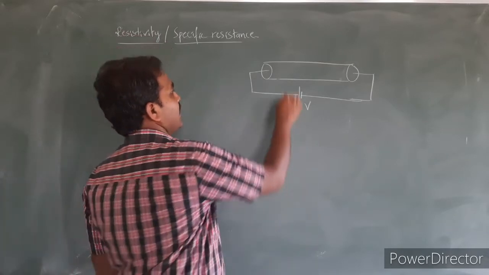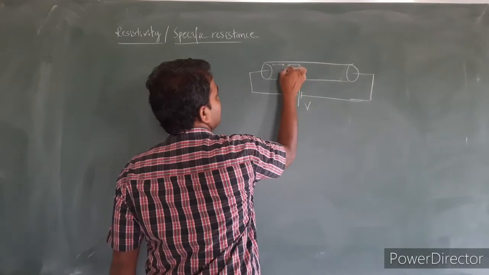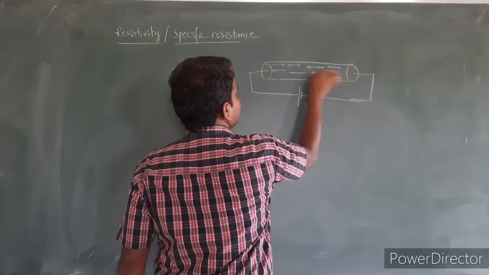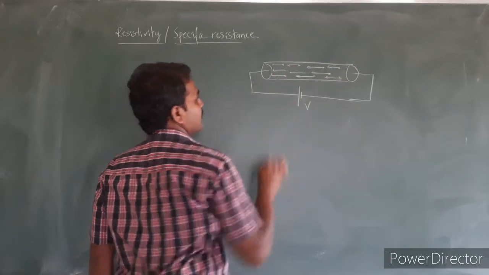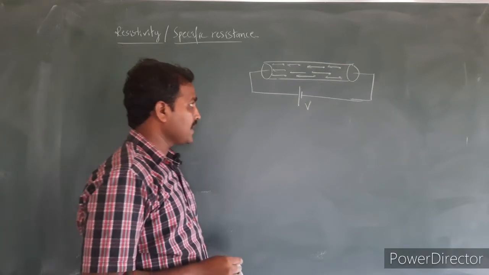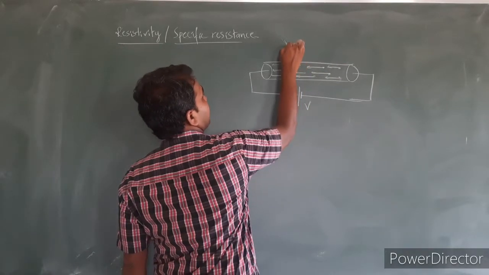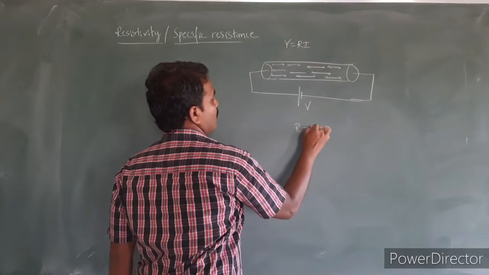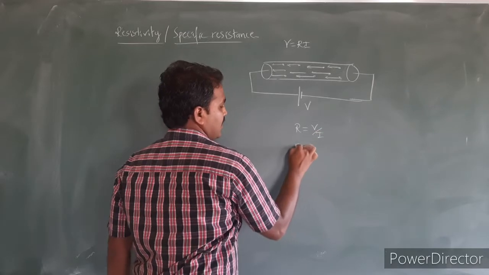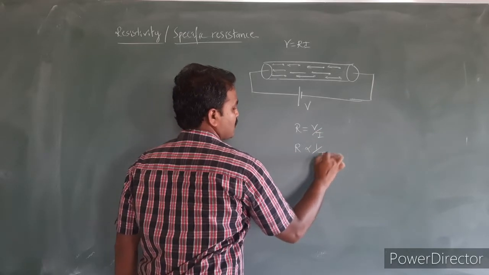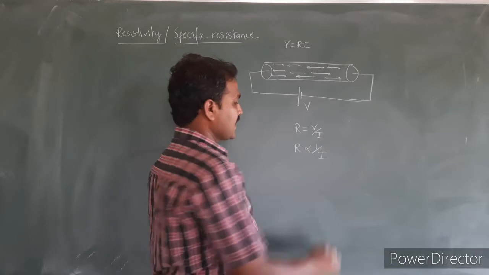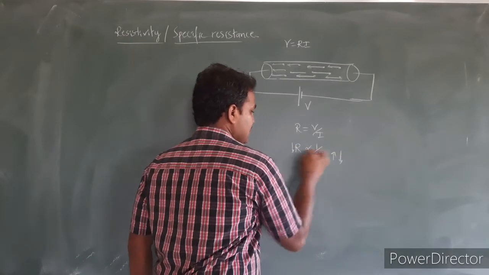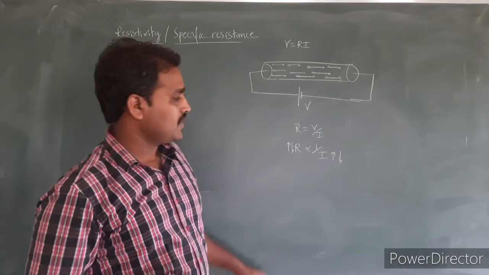And we know the electrons start moving in this direction as long as there is constant potential difference across the ends of the conductor. By Ohm's law I can write V is equal to R into I, or I can write R is equal to V divided by I, and directly I can write R is inversely proportional to I. If the current is more, resistance is less. If the current is less, the resistance will be more.